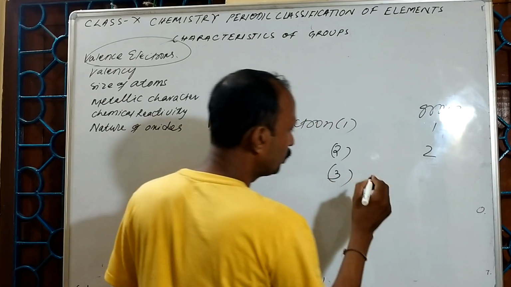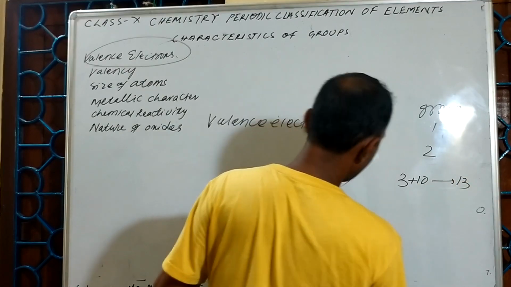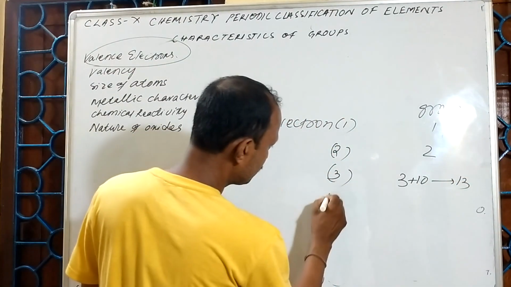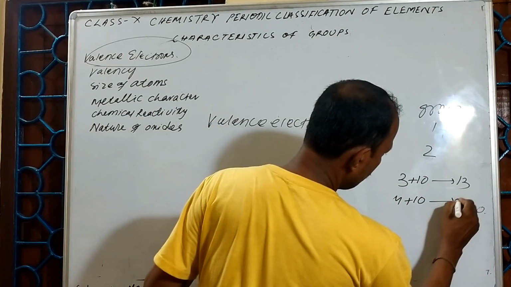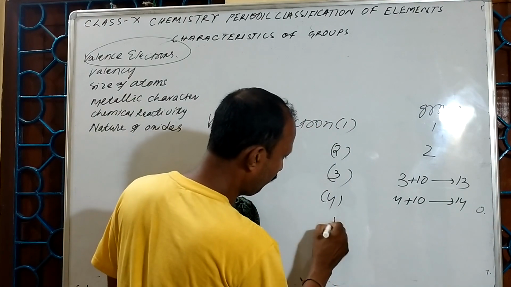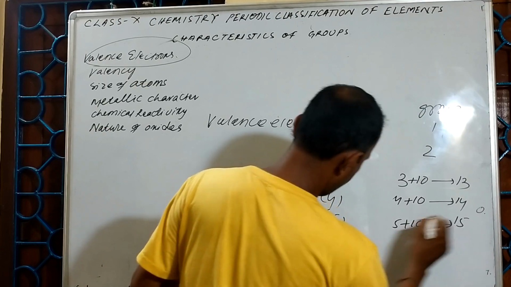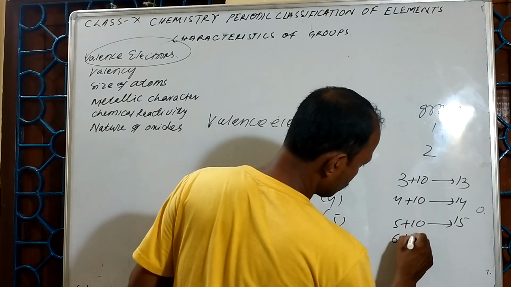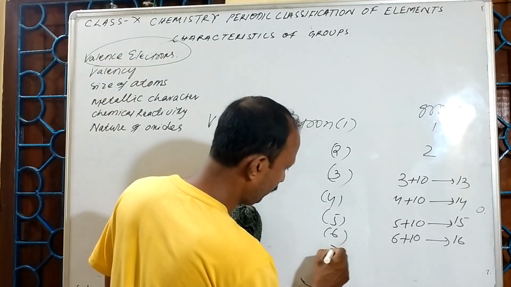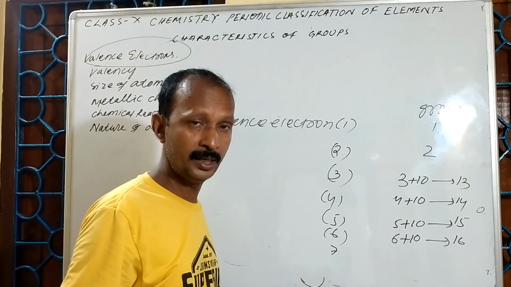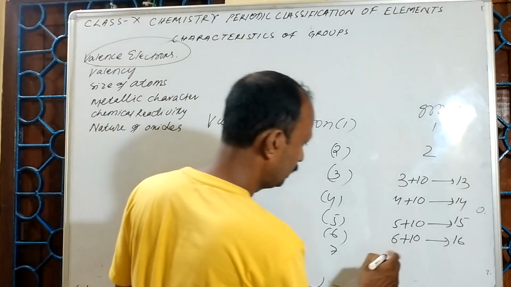Valence electron 3, group will be 3 plus 10, which is 13. If the valence electron is 4, then it is 4 plus 10, it is 14. If it is 5, then 5 plus 10, this is 15. 6 plus 10, this is 16.